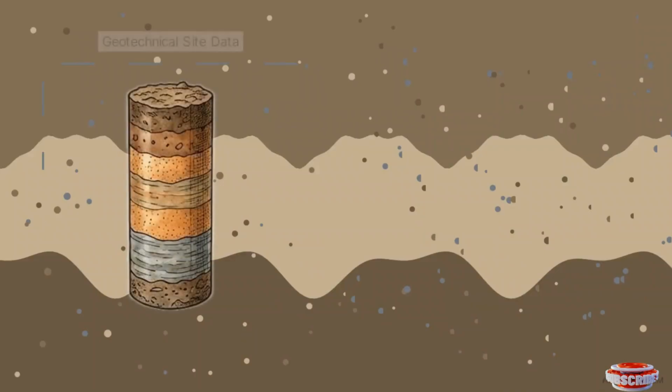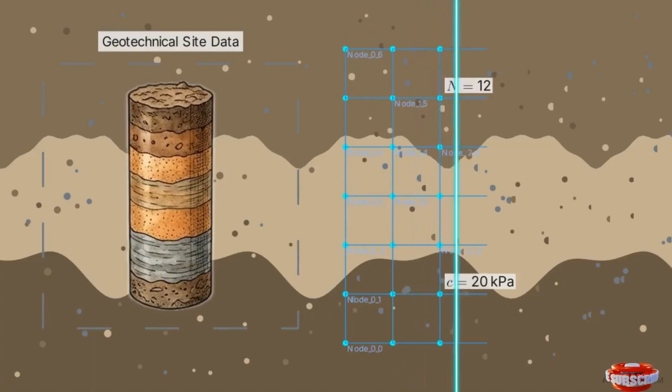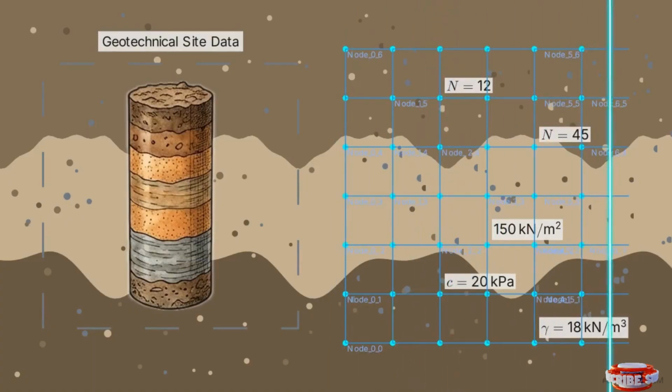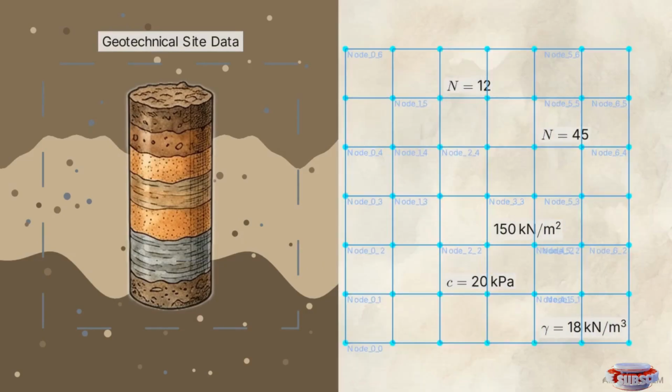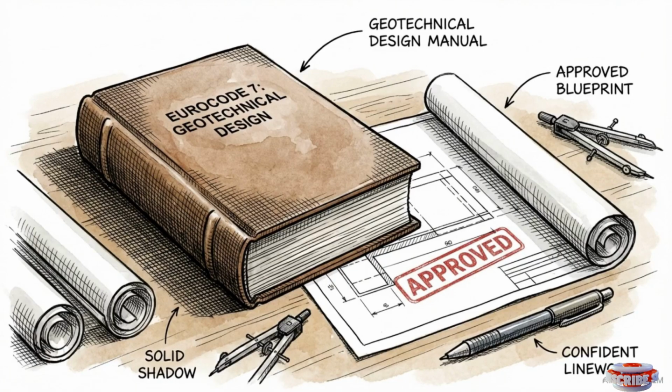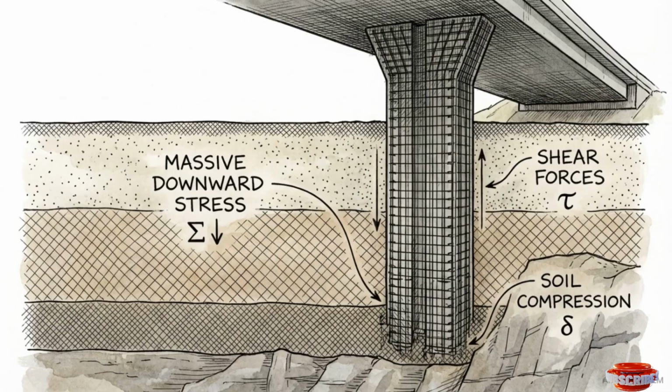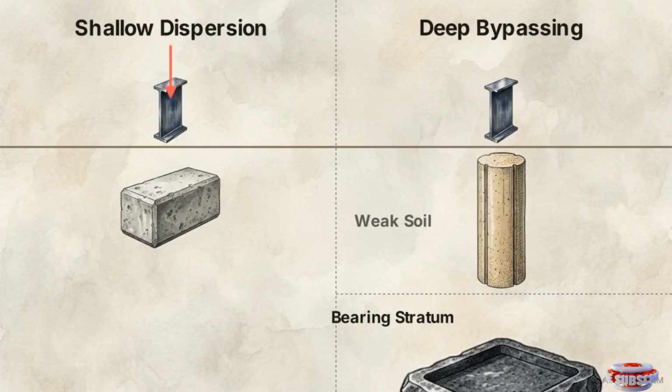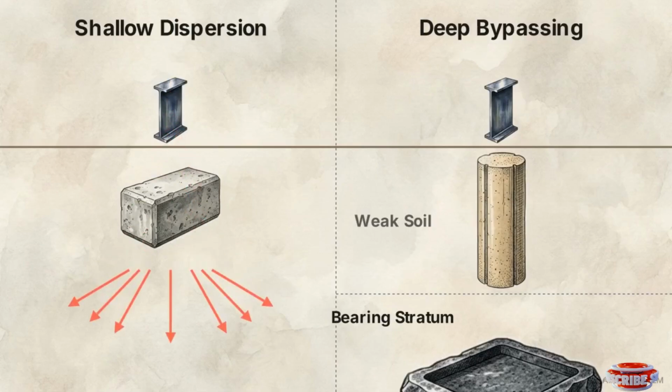Foundation design is a strictly deterministic, sequential process. It requires translating raw, chaotic subterranean data into highly specific mathematical models, and then binding those models to rigorous legal construction codes. To safely transfer thousands of tons of structural load into the ground, engineers employ two overarching mechanical strategies. They either spread the weight widely over a large surface area near the ground level, or they bypass weak surface soil entirely to anchor the building deep underground.